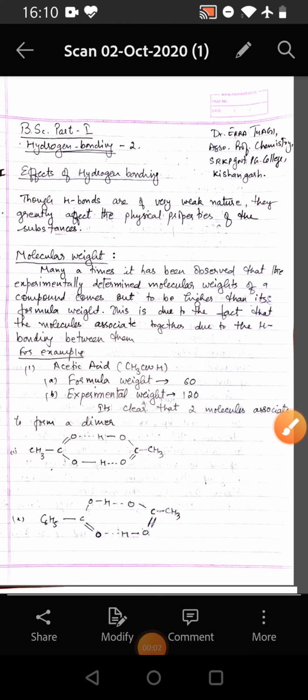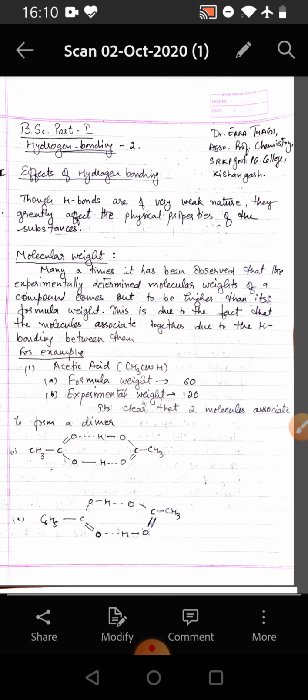In continuation of the last video on hydrogen bonding of BSc Part 1 Organic Chemistry, we will study the effects of hydrogen bonding in this video. Though hydrogen bonds are of very weak nature, they greatly affect the physical properties of the substances. The first property to be affected by the hydrogen bonding we study is molecular weight.